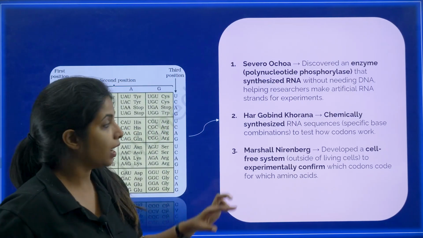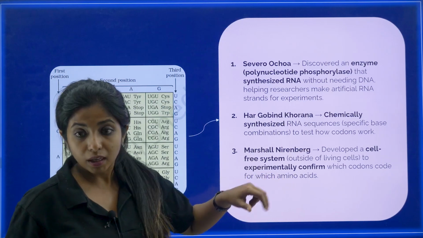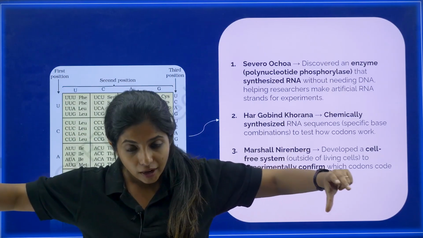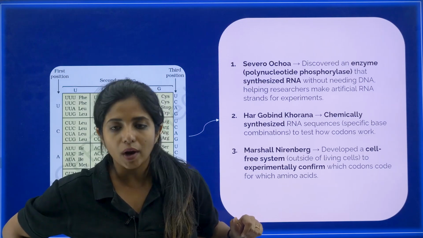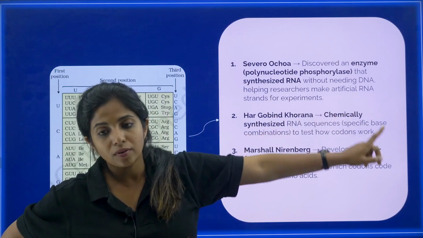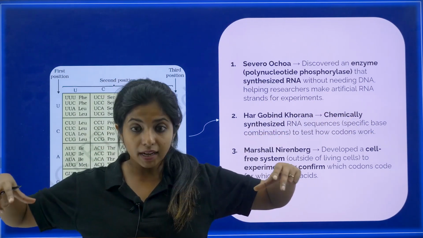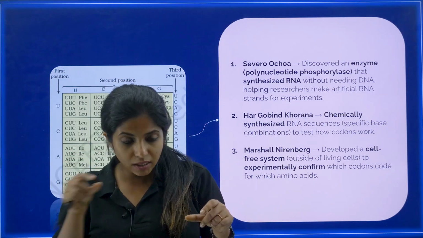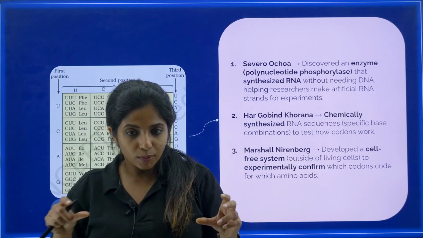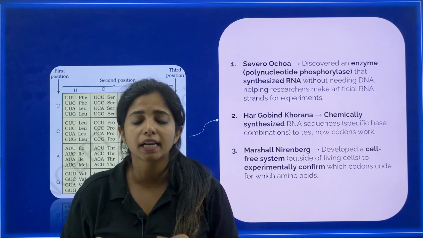Now no one was using it. Hargobind Khorana came. He basically chemically synthesized the first RNA strand using this particular enzyme, that is Severo Ochoa's polynucleotide phosphorylase. He made his own RNA. That means he knows that I have to put this particular base and this is the sequence of the bases which is there. Okay, this is the sequence of the bases because I am only creating it anyways.